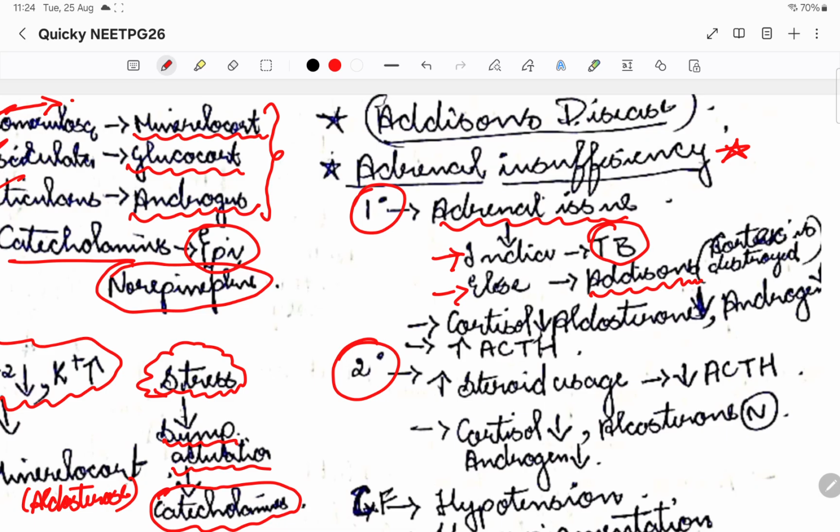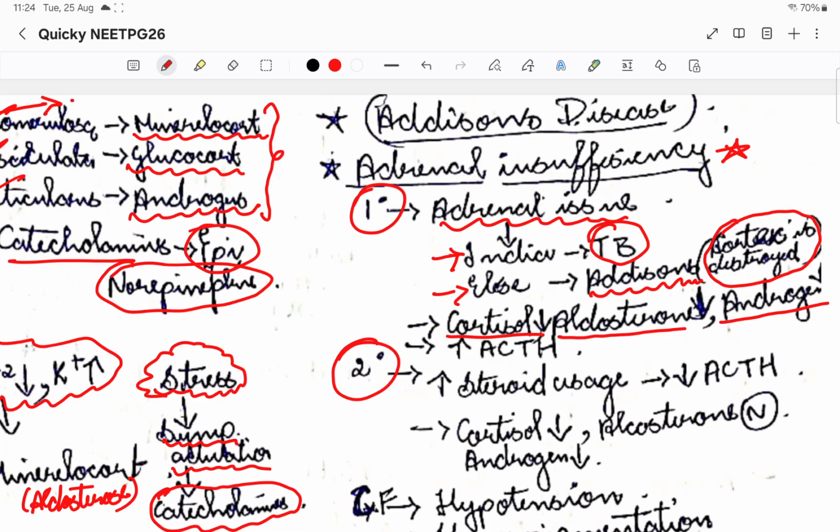Okay, so primary adrenal issue is there, so it is going to be Addison's. Basically what happens is the cortex is destroyed, meaning the adrenal hormones cannot be released. That is the mainstay. So the cortisol level is reduced and aldosterone level is also reduced, and the androgen. So see, all three are involved, because the entire cortex is destroyed with respect to Addison's disease.